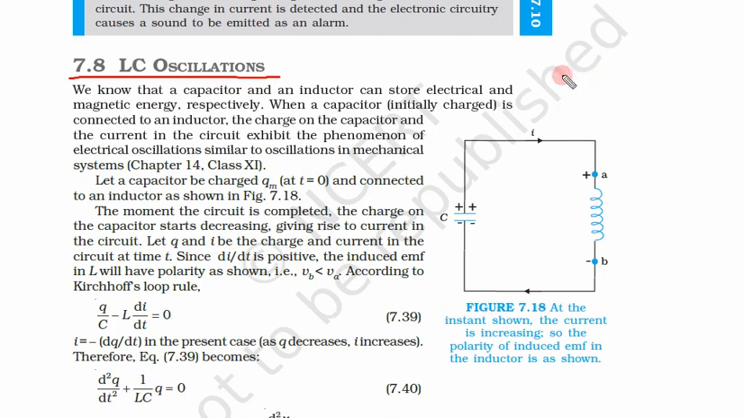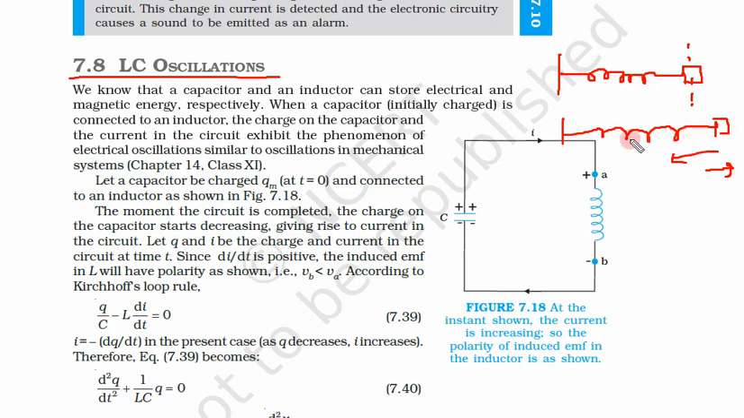Before seeing their oscillations, let us remind ourselves of mechanical oscillations. In case of mechanical oscillations, we have a spring. A mass is tied to this spring and this is its mean position. If we pull this mass to one side, it starts oscillating about its mean position. Similar kind of oscillations we will find here, that this LC circuit will also oscillate.